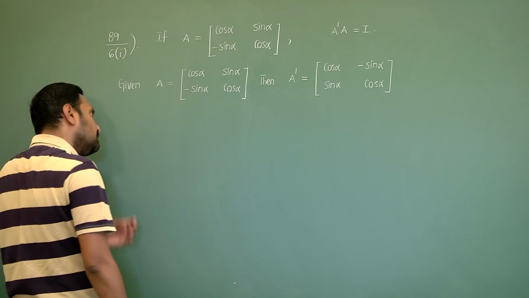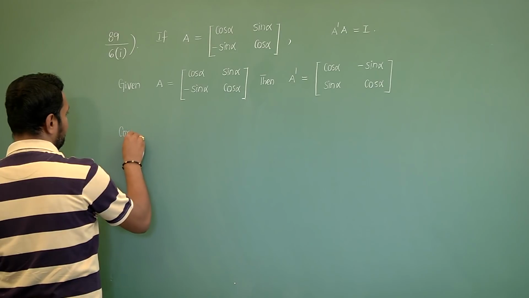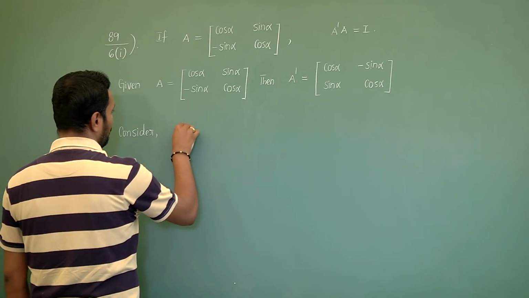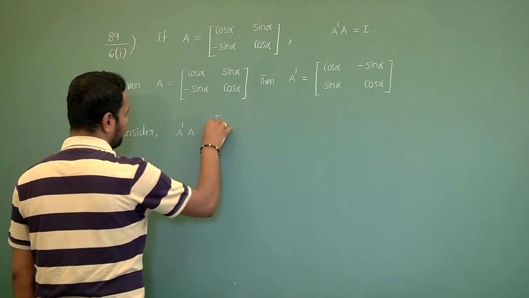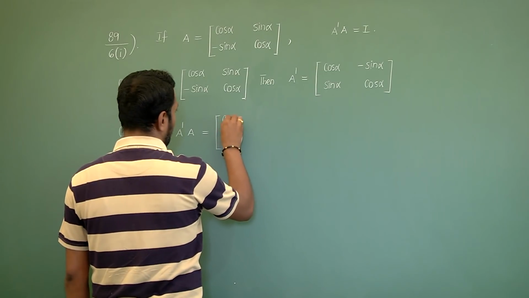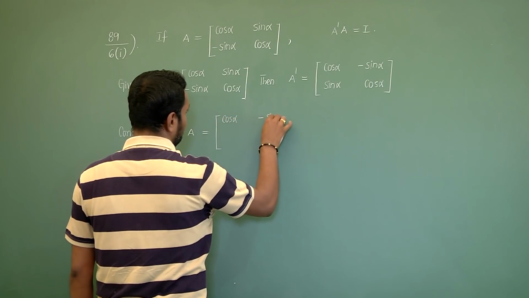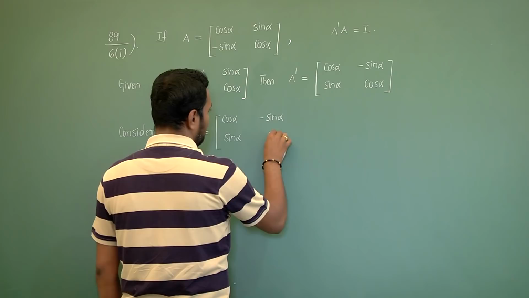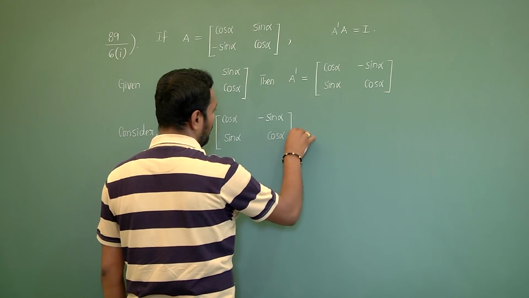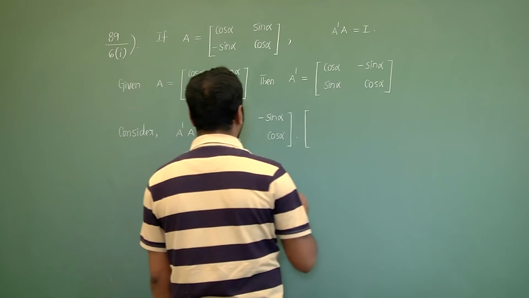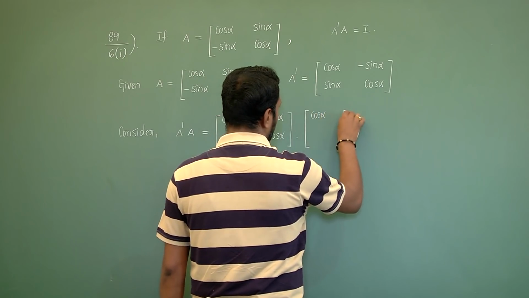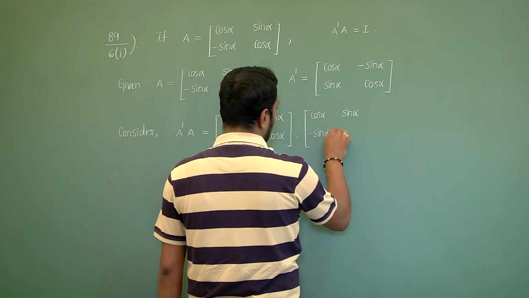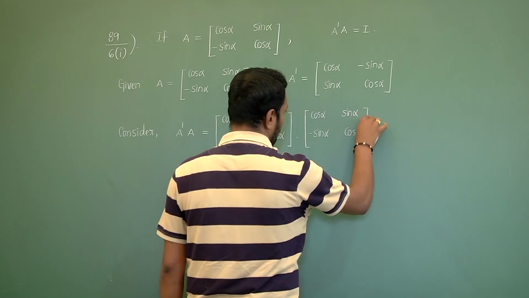Consider A dash into A equals, if I substitute, [cos alpha, minus sin alpha; sin alpha, cos alpha] into [cos alpha, sin alpha; minus sin alpha, cos alpha].